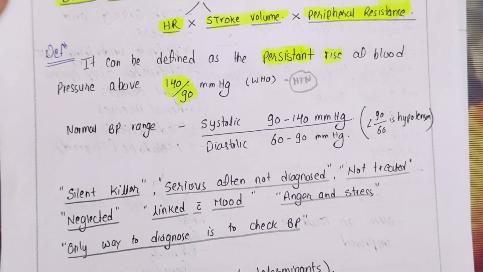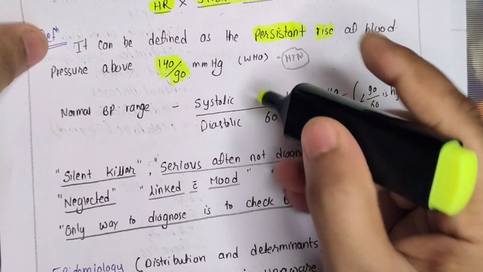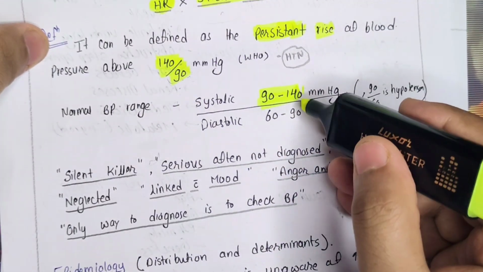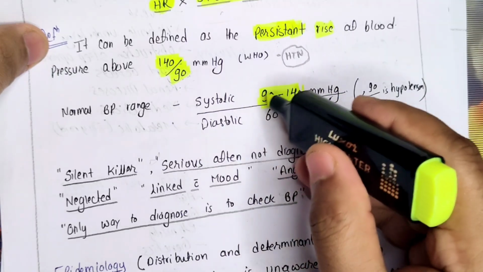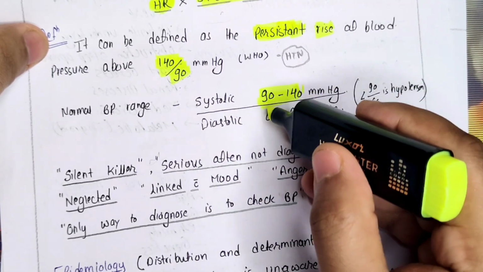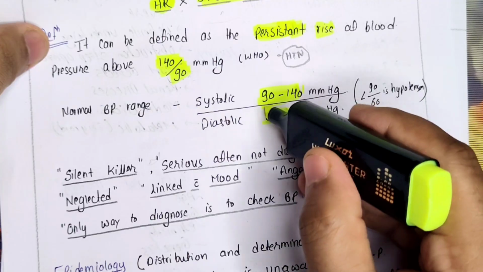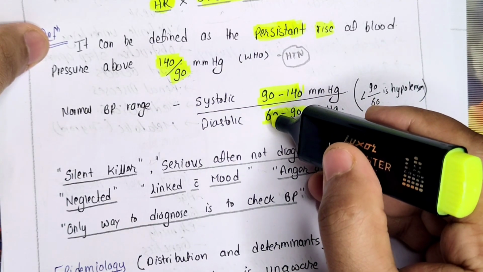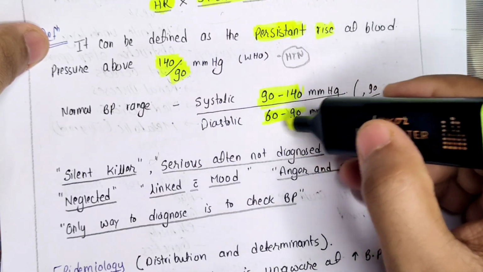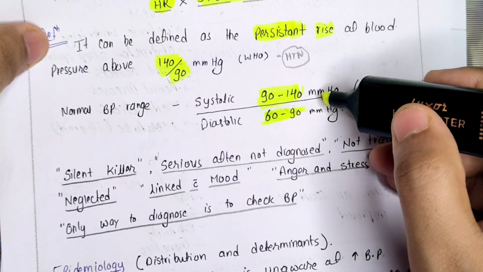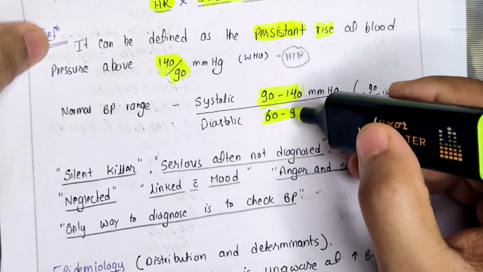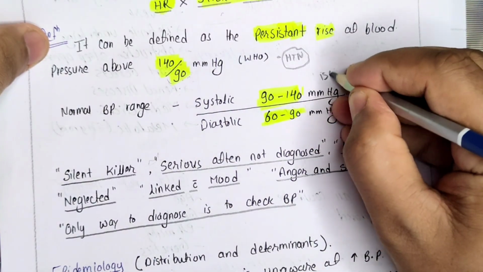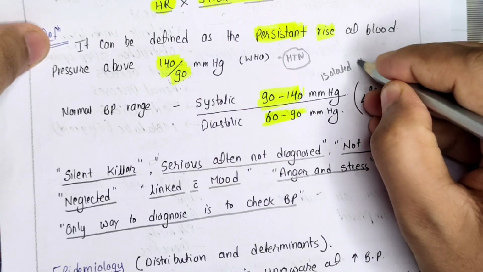Now let's discuss the normal range. From an exam point of view, systolic is always in the range 90 to 140. If pressure is above 140, it's hypertension. If it is less than 90, it is hypotension. Similarly, in diastolic, if it is more than 90, it's hypertension. If it is less than 60, it's hypotension. If both are increased, we will say it is hypertension. If only systolic is increased or only diastolic is increased, other than the normal, then this is called isolated hypertension.